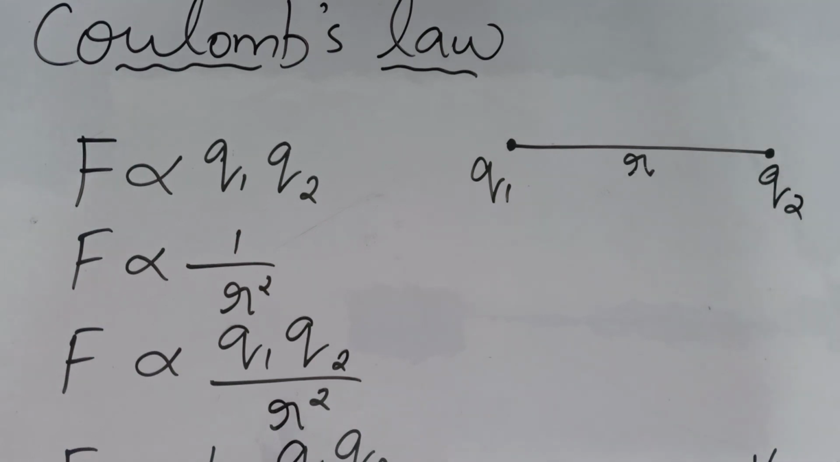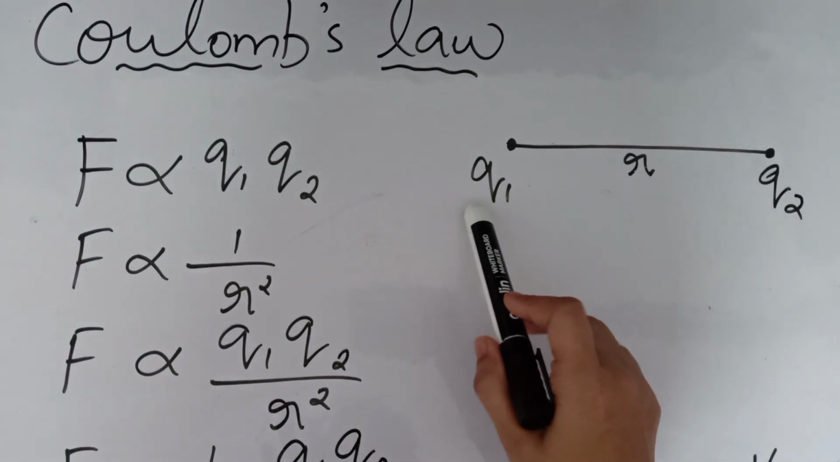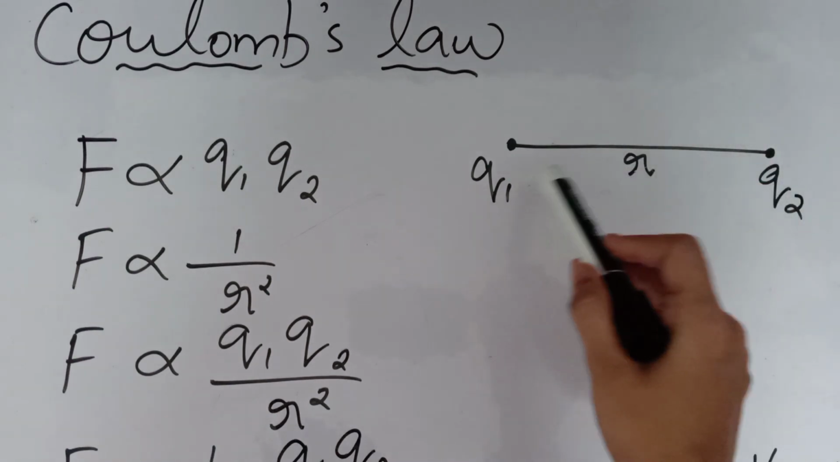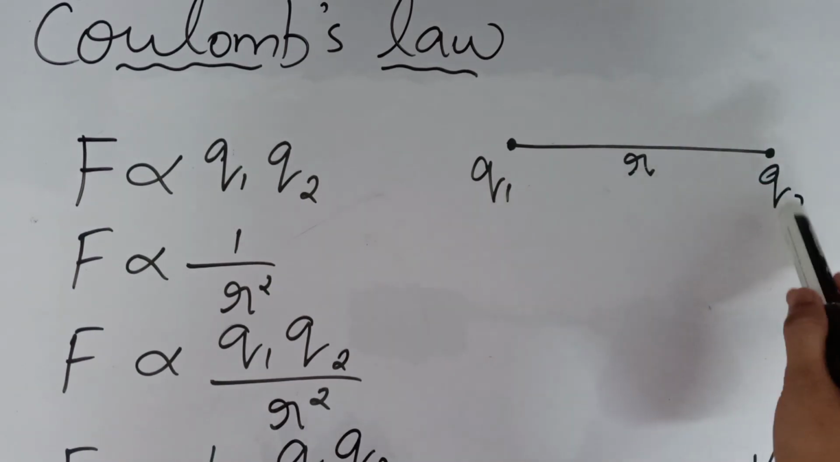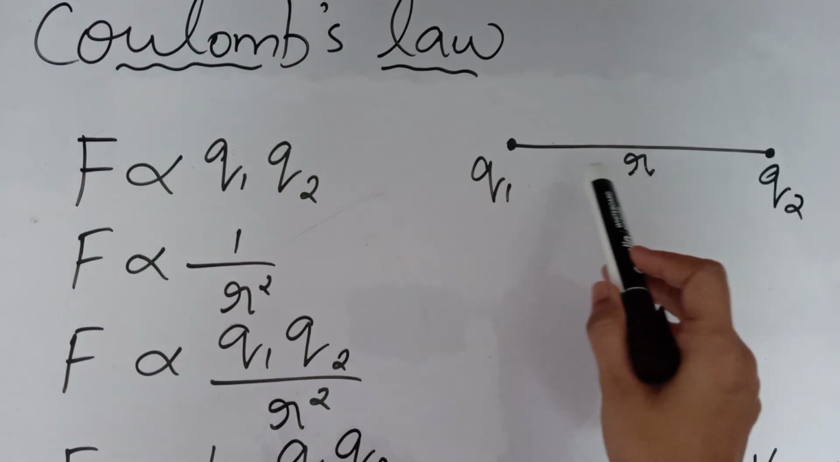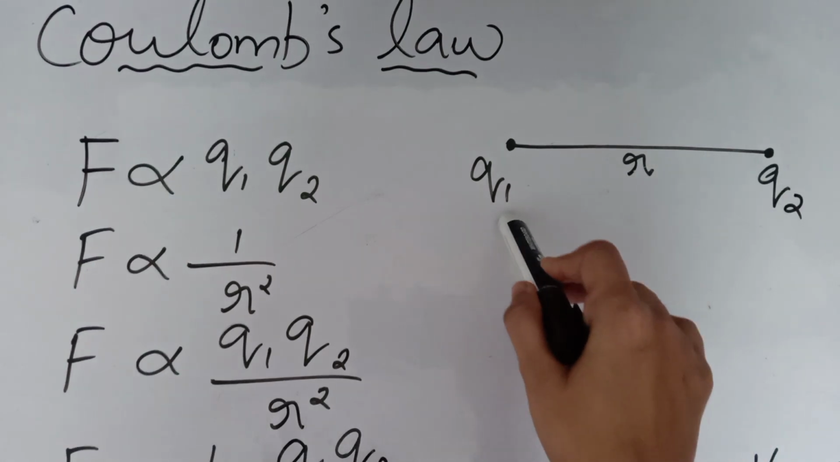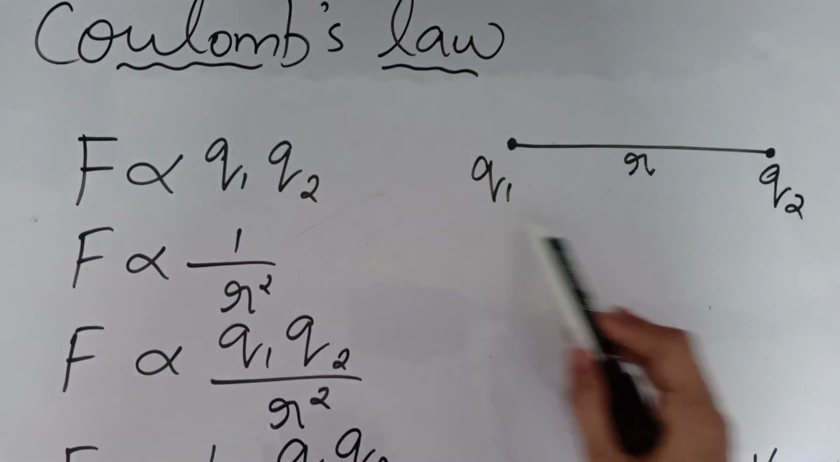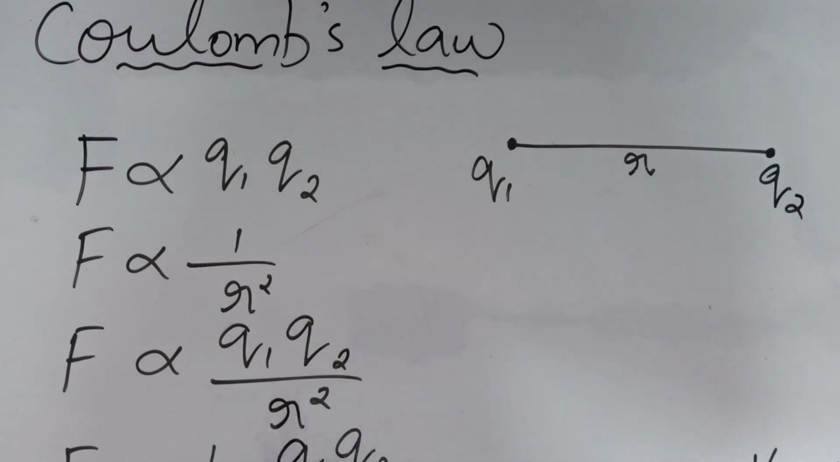How to find the force of attraction or force of repulsion between two electric charges? Two point charges we are taking, and we have to find the force of attraction or repulsion between them. Here we are considering two charges. Suppose Q1 and Q2 are the two point charges. They are kept at a distance r between them. These two charges we have kept in free space or in vacuum. Now we have to find the force of attraction or repulsion between the two charges. We can use Coulomb's law for finding the force between them.